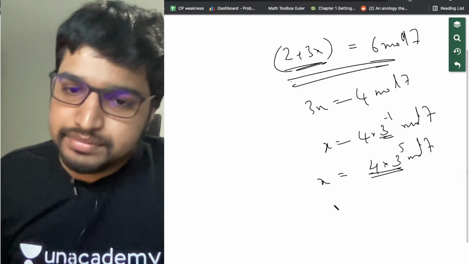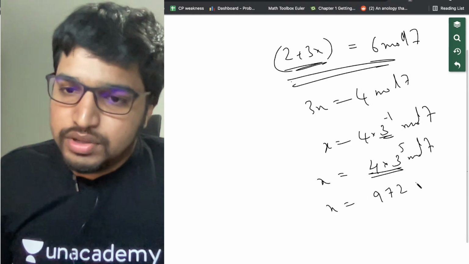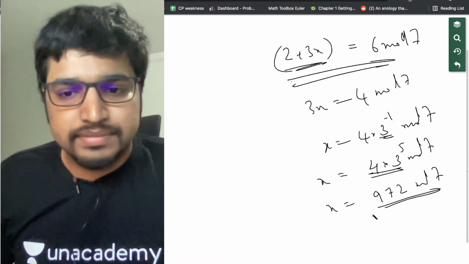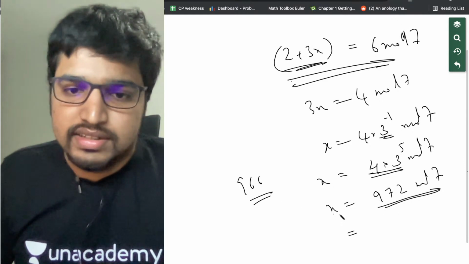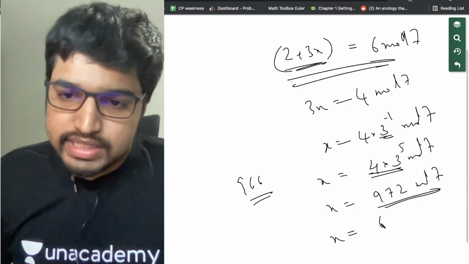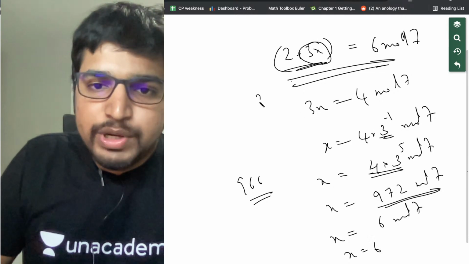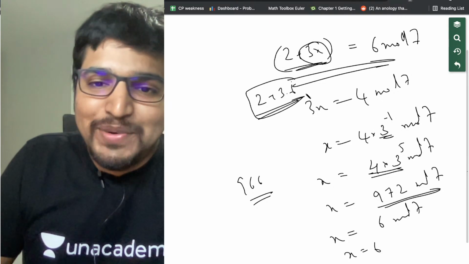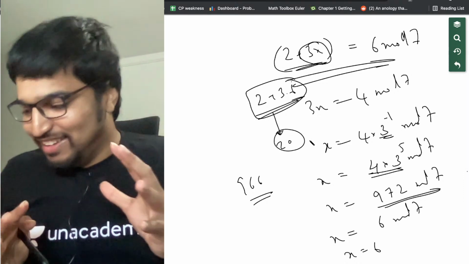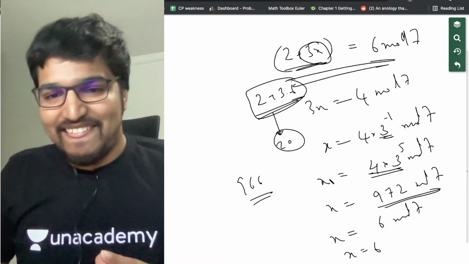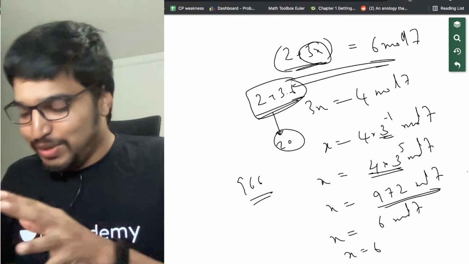So x is equal to 4 into 3 power 5, which we saw is 972, mod 7. And 966 is a multiple of 7, so x is equal to 6 mod 7. So we can write x equals 6. Instead of x here we put 2 plus 3 into 6, and what do we get? Very interestingly, we got 20. We got it very quickly, just by solving that equation instead of doing brute force.